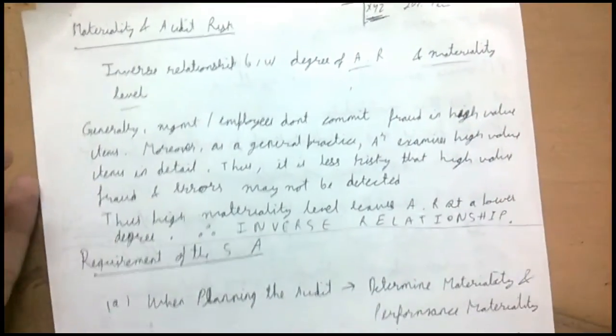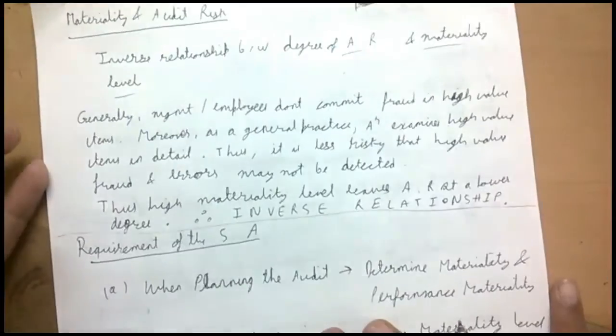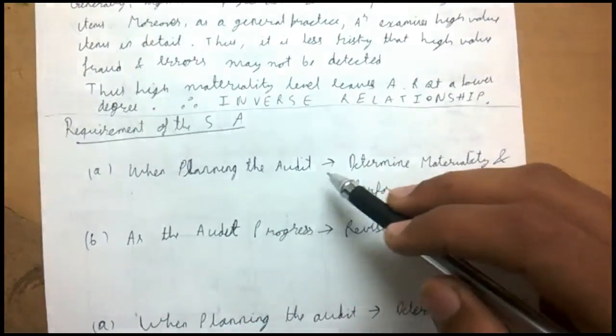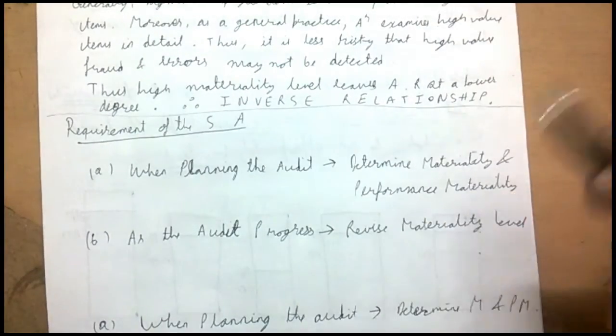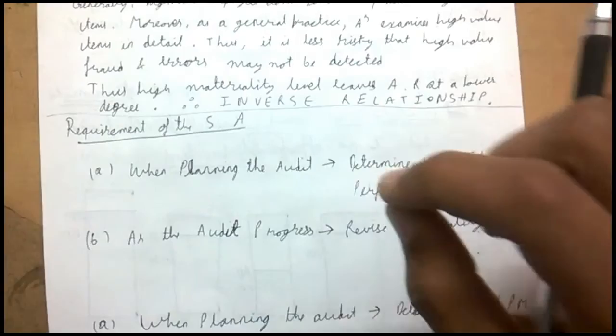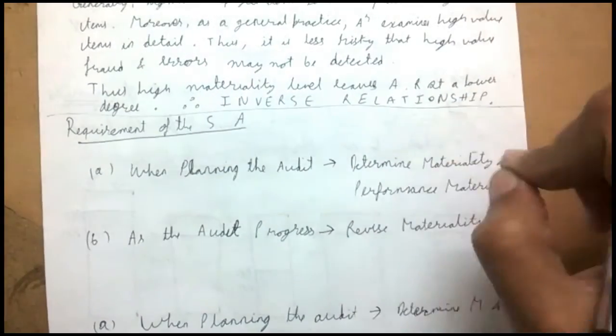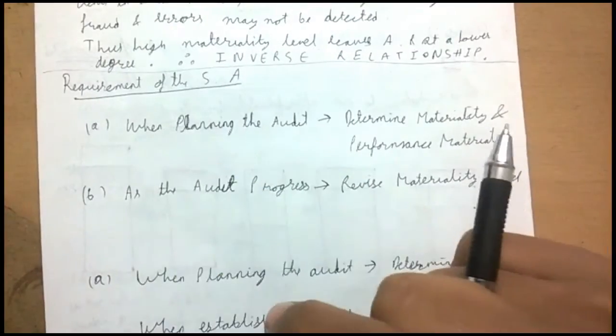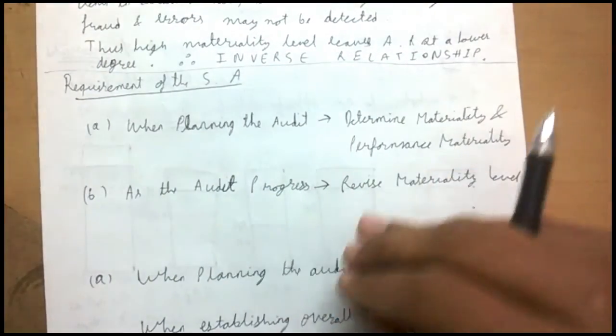I've written it down. Now, this standard on auditing gives some requirements to the auditor. See, when the auditor is planning the audit, he should determine the materiality and performance materiality. I've already explained what performance materiality and materiality are. So, when he's planning the audit, he should determine that this would be my materiality level, this would be my performance materiality level. The second thing the auditor has to do is, as the audit progresses, he should revise